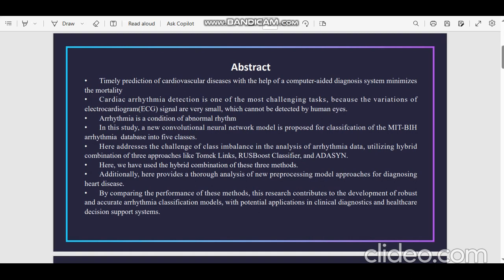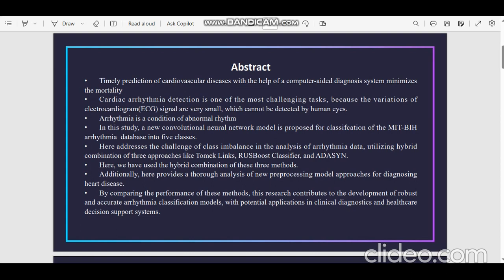So, abstract. Timely prediction of cardiovascular diseases with the help of the computer-aided diagnosis system minimizes the mortality. We know that nowadays cardiac arrhythmia detection is one of the most challenging tasks because the variations of electrocardiogram signals are very small, which cannot be detected by human eyes. Arrhythmia is a condition of abnormal rhythm.